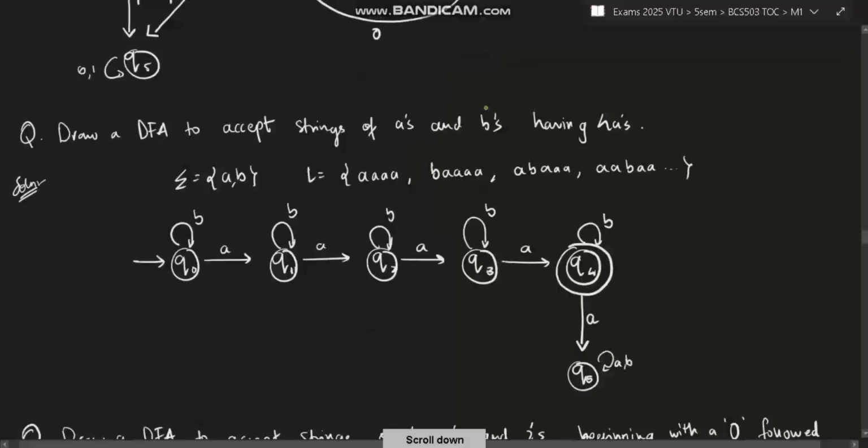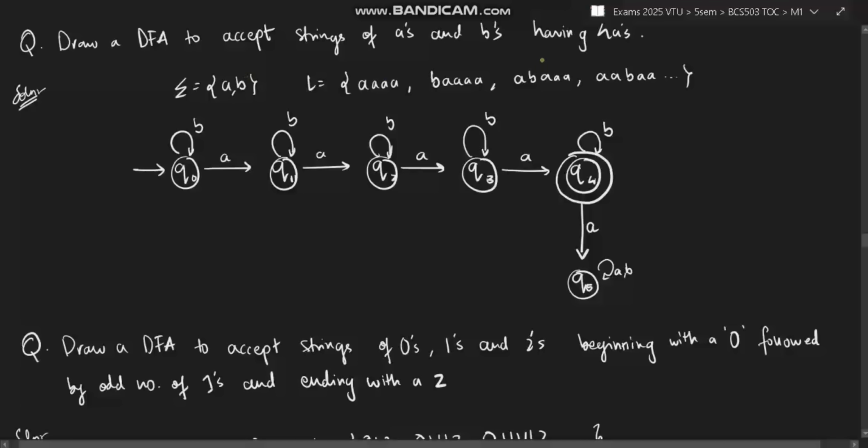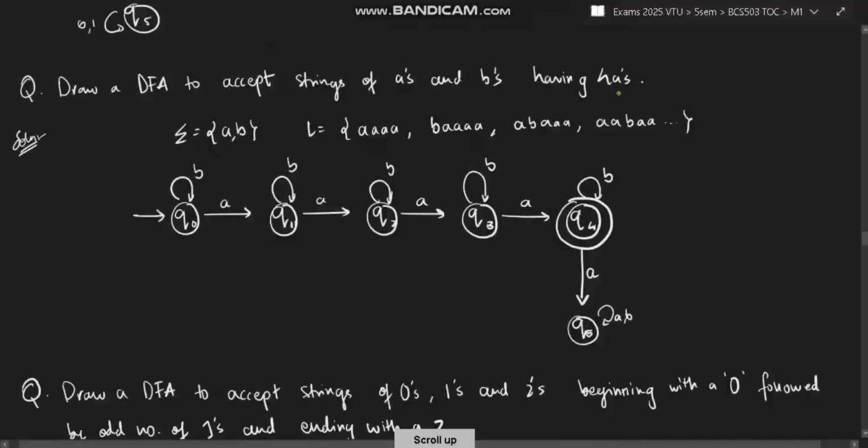Okay. Next, draw a DFA to accept strings of a's and b's having 4 a's. 4 a's means exactly 4 a's. So L will have 4 a's, and before or in between you can have b's also, any number of b's. Okay, so it's very simple. 4 a's is the minimum. Make 4 states here: a, a, a, a. Final state you have reached.